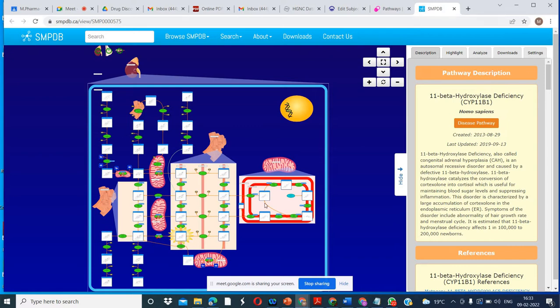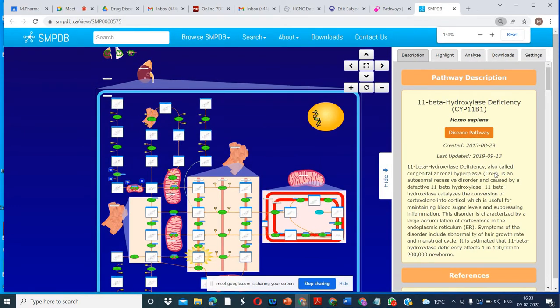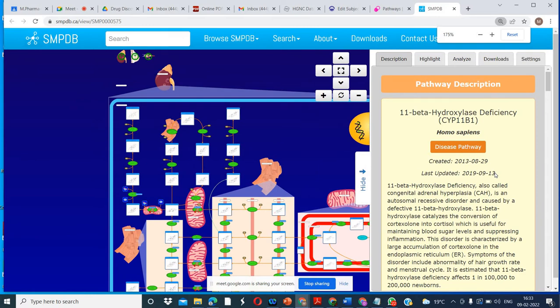Symbols are given here, the different proteins or enzymes that interact with each other. So this is the pathway. Information about the pathway is given here. This is a pathway from Homo sapiens. So annotation is given on the right hand, you can see here. I'm just increasing the size so you can read about this.